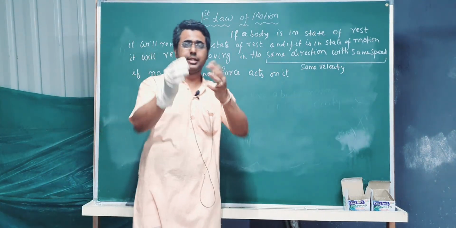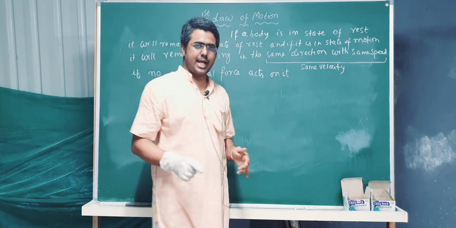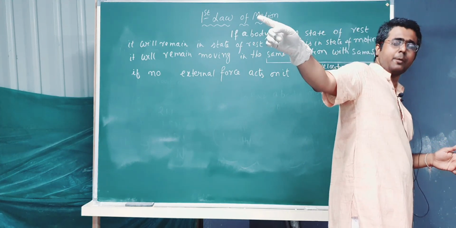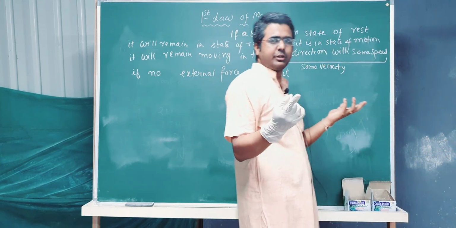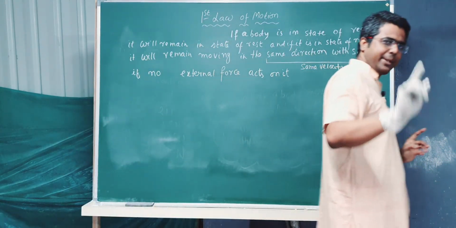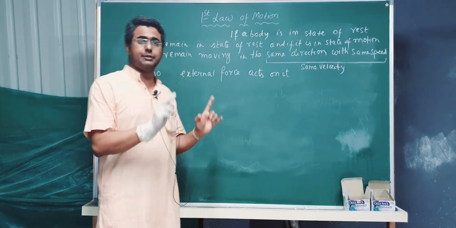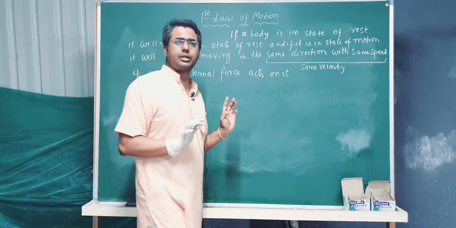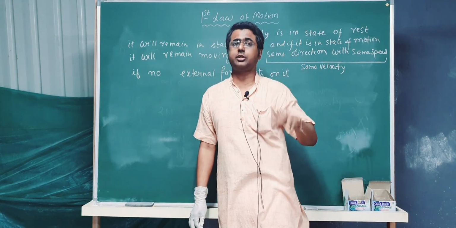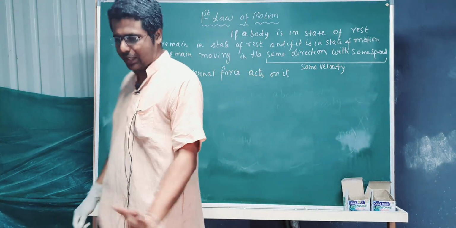At this moment the camera is at rest with respect to my eyes. As soon as I move like this, I see the camera moving down in the opposite direction. So this is relative, as you can see. Camera hasn't changed its position, but while I am moving, with respect to me, the camera has changed position. So all this state of rest and state of motion we are talking about is relative state of rest and relative state of motion. So remember, there is no absolute state of rest or absolute state of motion. Clear?